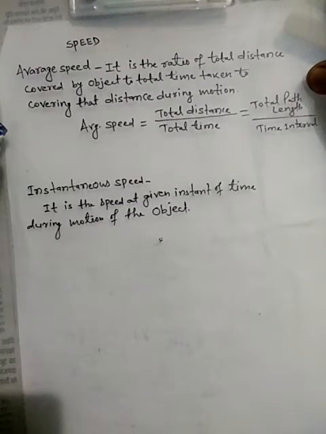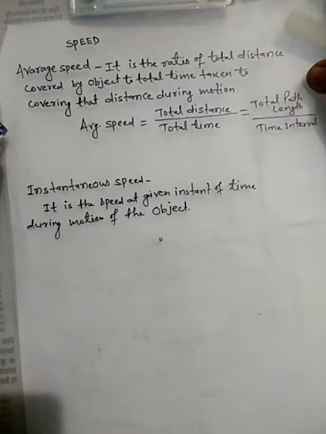In the previous lecture, we have learned about the introduction of speed. Here, speed can be represented as average speed and instantaneous speed.